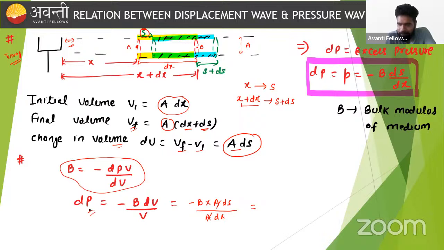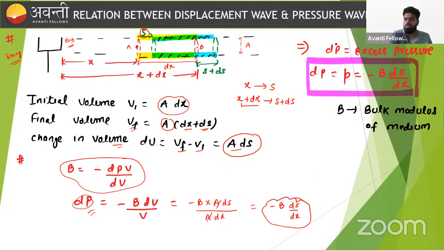Here the net excess pressure is written as minus B ds upon dx. This is a very important formula, because it develops a relationship between excess pressure and the displacement wave. Sometimes a direct question asks for the relationship between the excess pressure and the displacement wave.